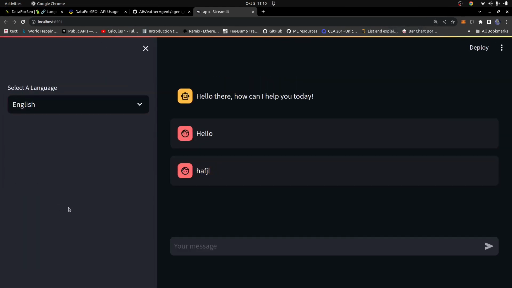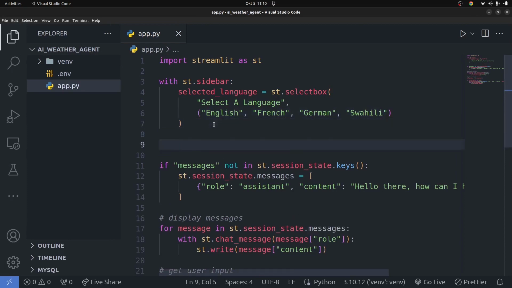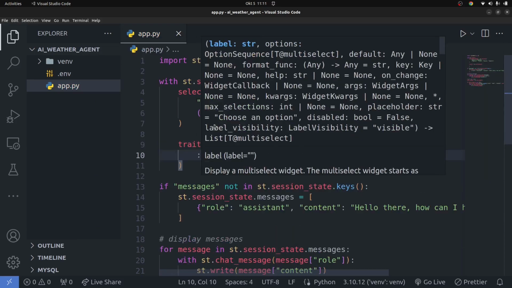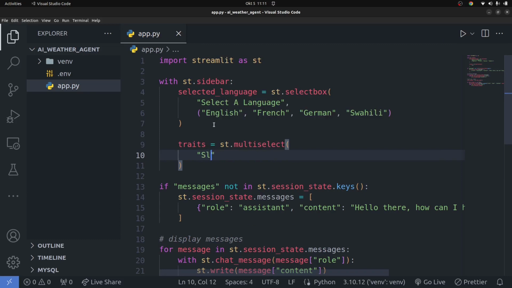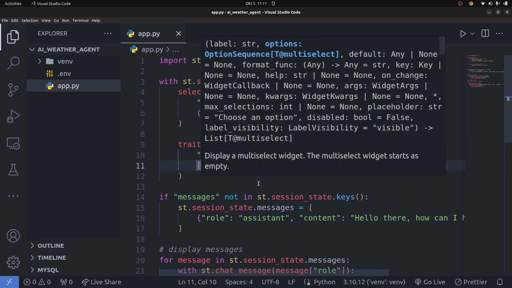So that's basically it. Okay, so once we have that done, now I want to create one more for the different modes of the bot. So we can call this one traits, and traits is going to be a list of traits. So st.multiselect, and this is going to have a label. You're going to call this label simply select a trait of the bot, or traits of the bot, something like that. Now once there's a label, you're going to go down here and have a list of traits that the bot can have.